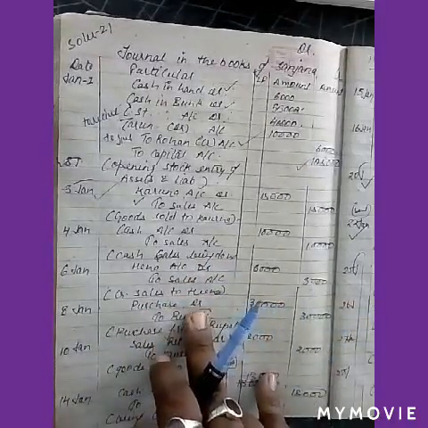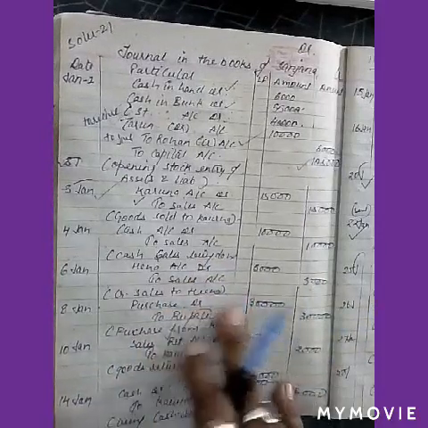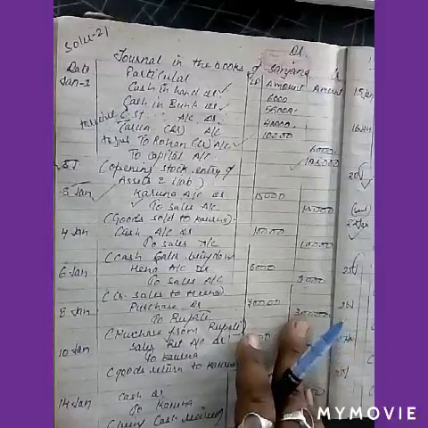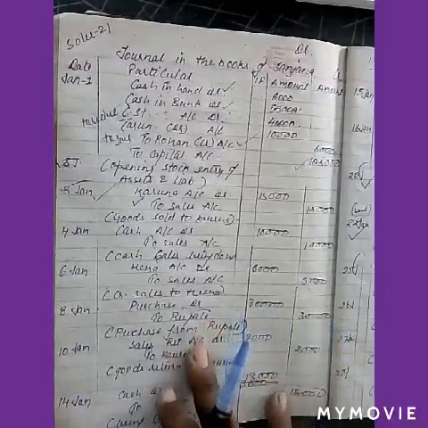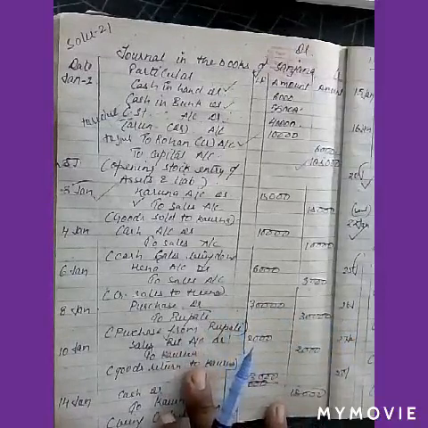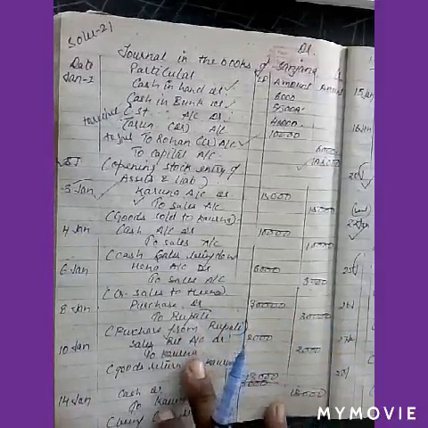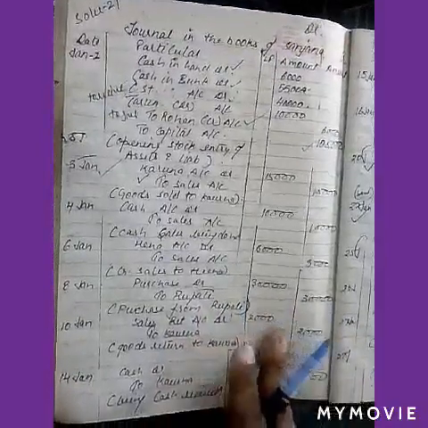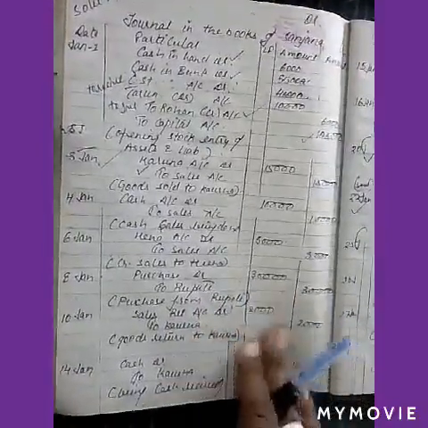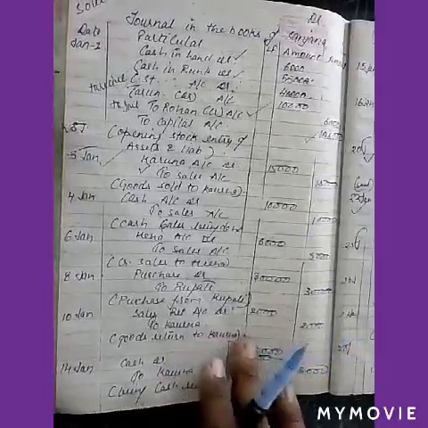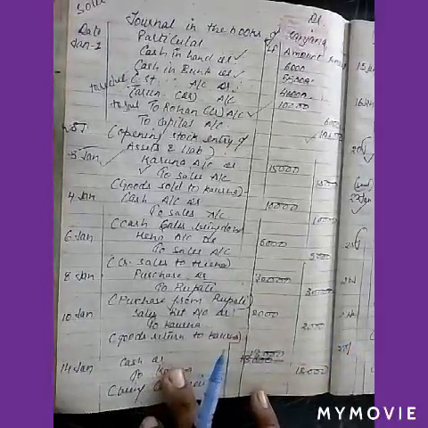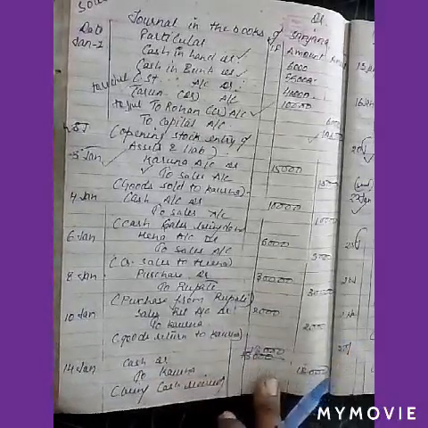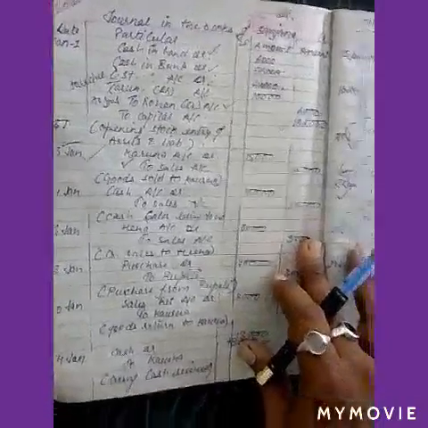Then it is purchase of goods from Rupali. Again, it is a credit purchase. So purchase account debit 80,000 to Rupali 30,000. Then goods returned by Karna, which had been sold. So sales return account debit 2,000 to Karna 2,000, goods returned by Karna. Then it is cash received from Karna. So cash account debit to Karna, being cash received.